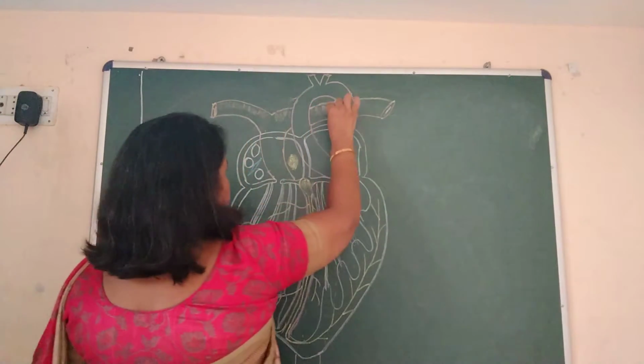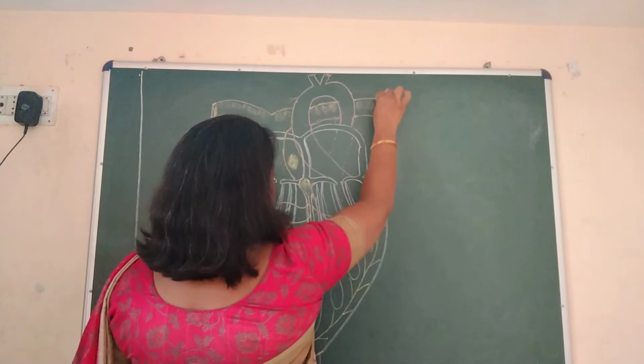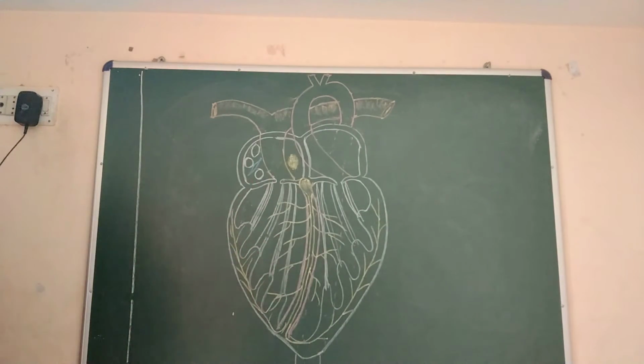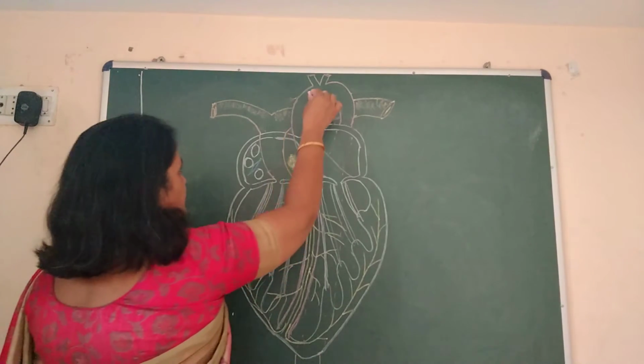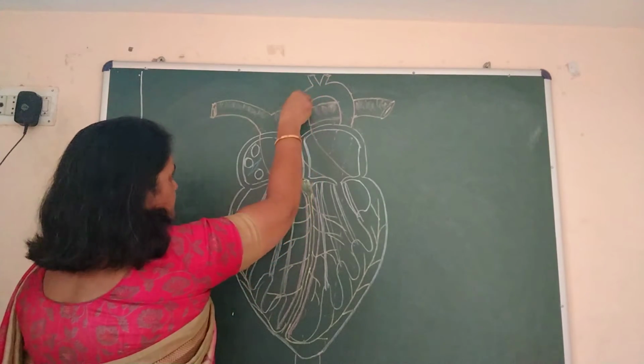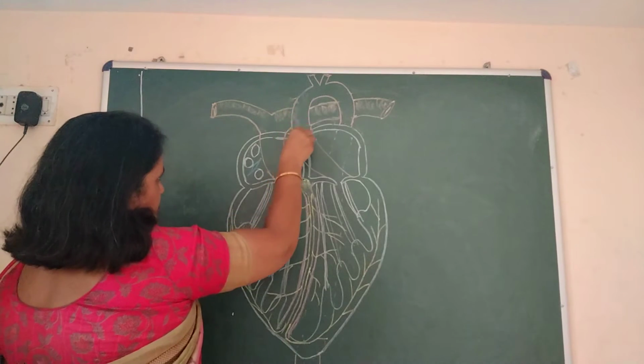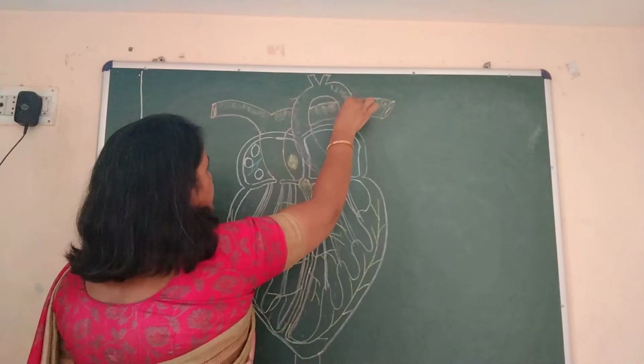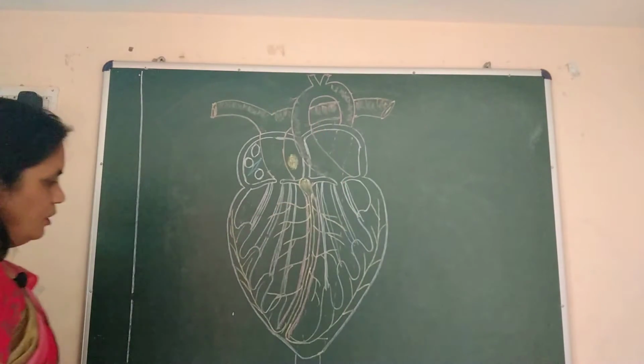So it will look beautiful. After all, it is a matter of the heart, and the heart should look beautiful, no? So here is your beautiful heart, which is really very useful. Okay.